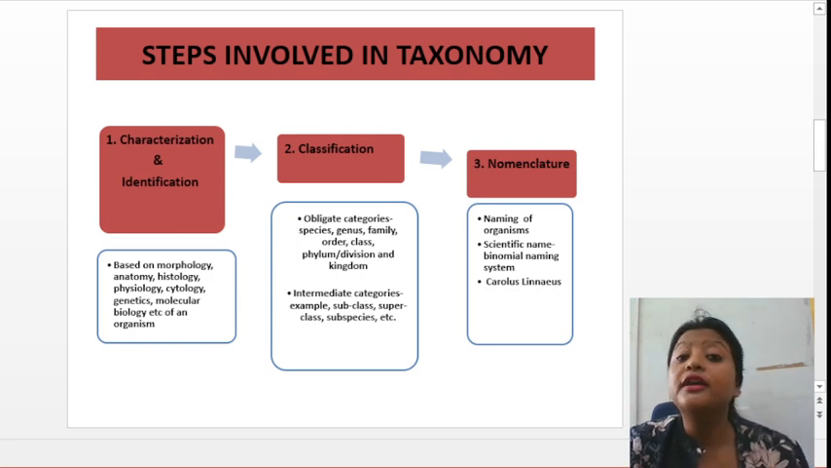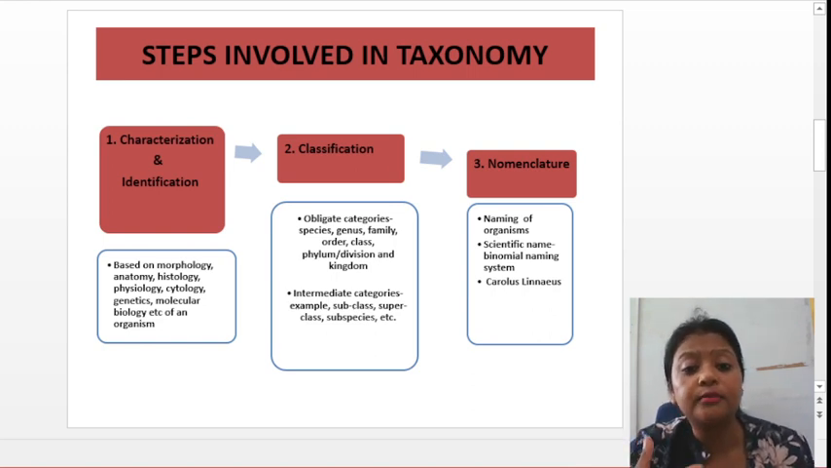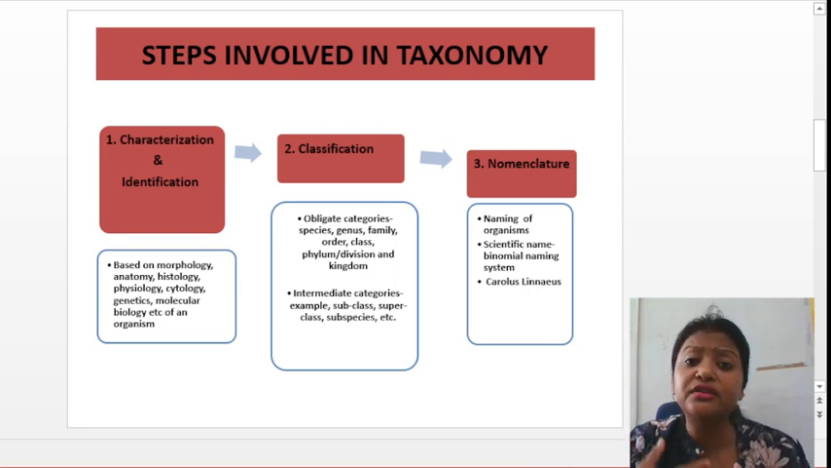Now, let's talk about steps involved in taxonomy. I've already told you, when you see an organism, like it can be a plant or animal, what do you do first? You have to characterize that plant, because you do not know what the name of the plant is. Before that, you have to characterize it based on its morphology. How does it look? Okay, what is the anatomy of that organism? What is the histology, the physiology, the cell part, the genetics part? You have to describe it. You need to describe it, you need to characterize it, you need to identify it.